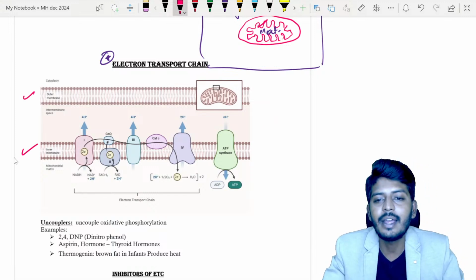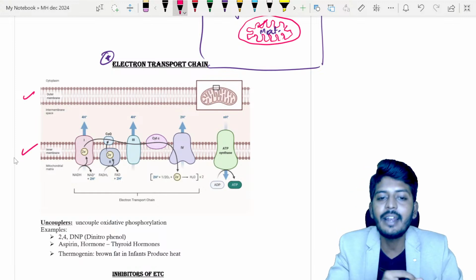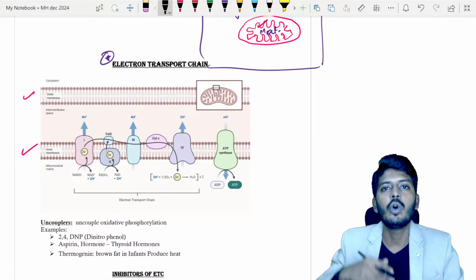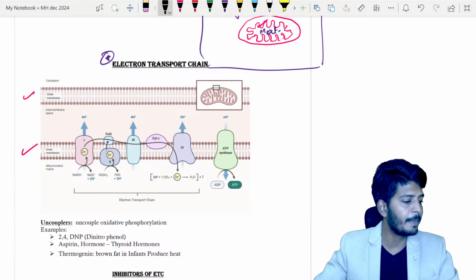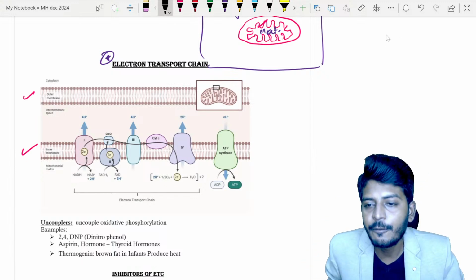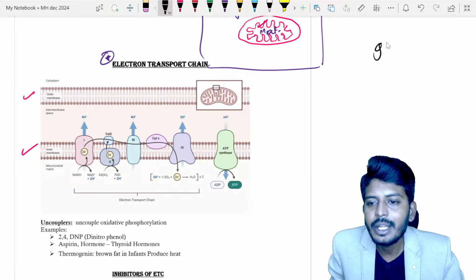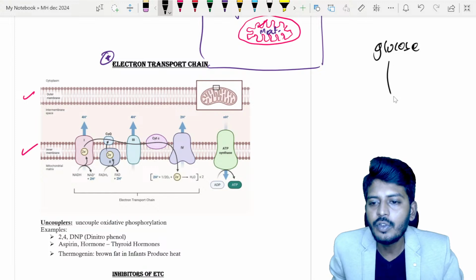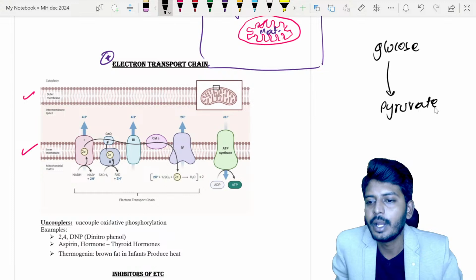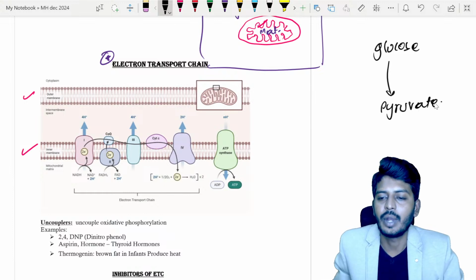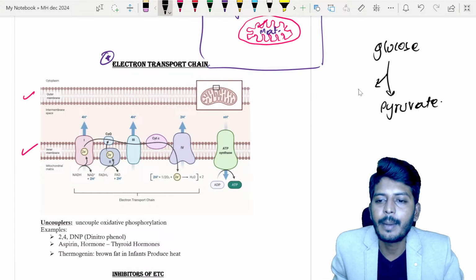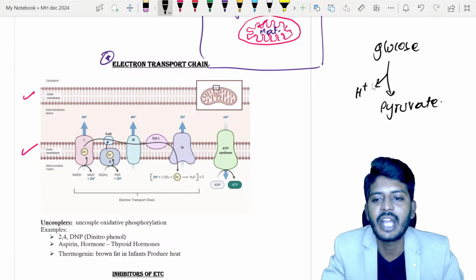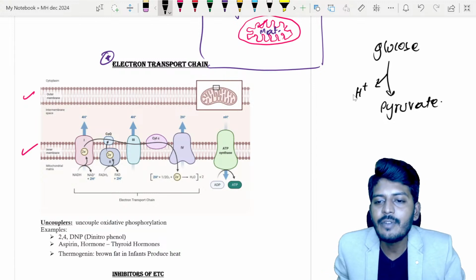So what happens here? To understand the electron transport chain, I want you to understand some basic concepts of carbohydrate metabolism itself. For example, from the food you take glucose. Now glucose will get converted into pyruvate. During this conversion, my dear students, what will happen? It will release some hydrogen. This hydrogen will be taken by hydrogen acceptors.